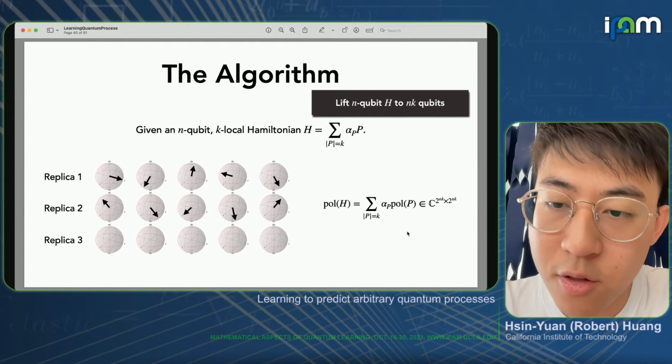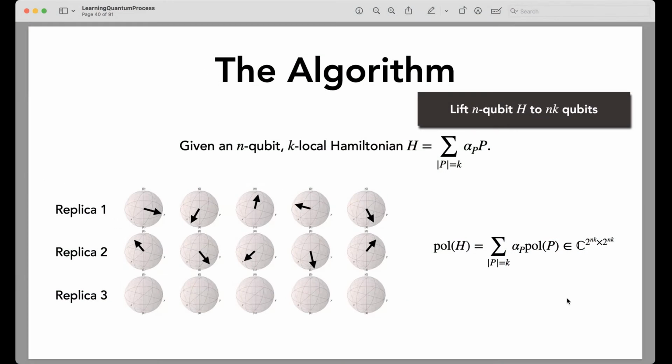The polarization of H is essentially given by linearly extending the polarization defined on Pauli operators. So we consider the polarization of a Pauli operator, and the polarization of the Hamiltonian is just a linear combination of them. For each Pauli operator, the polarization is defined as follows. Say P is a three-body term that acts on the first three qubits as Z, X, Y, and everything else is identity.